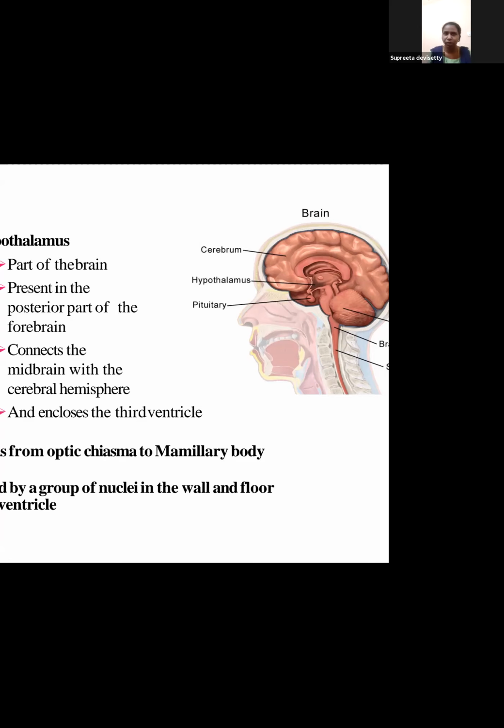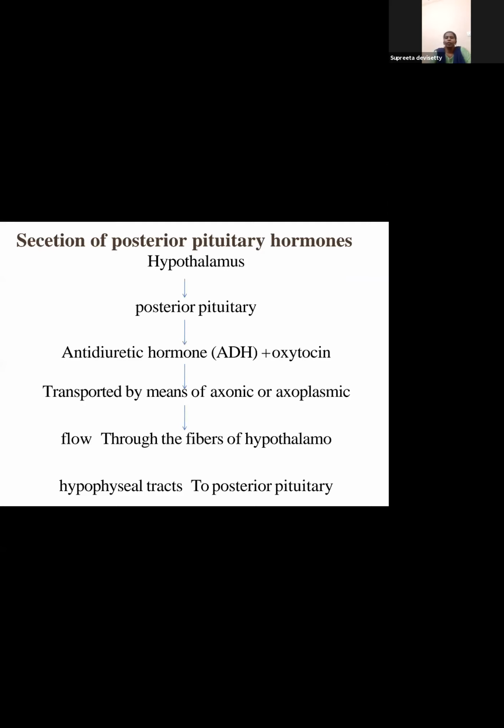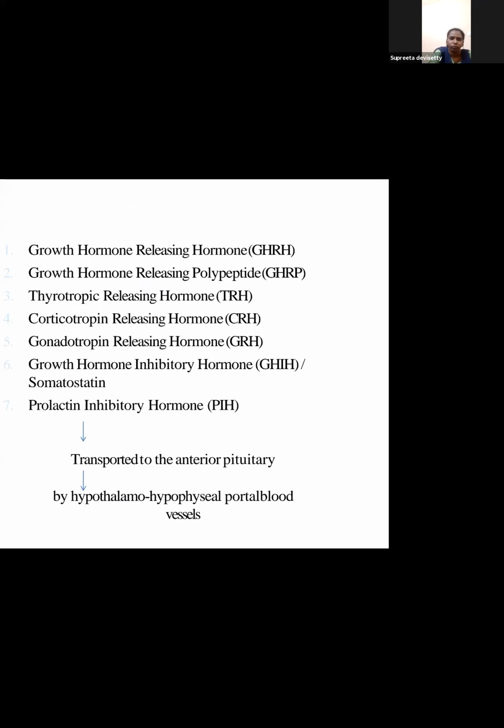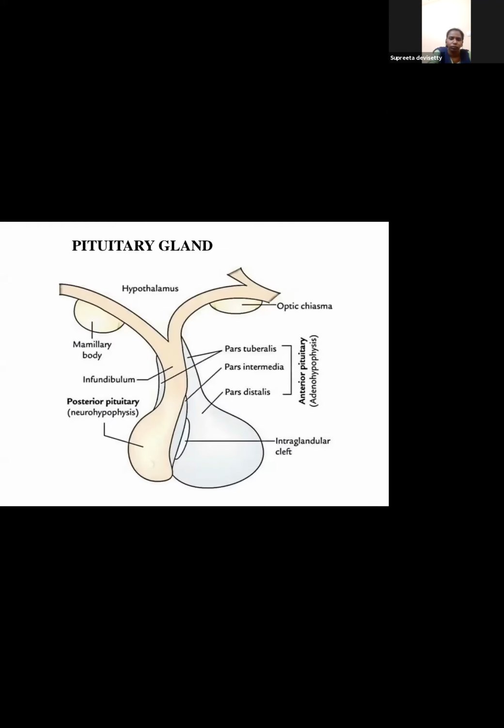This hypothalamus organ has control over all the rest of the organs present in the body, or 80% of the organs are under the control of hypothalamus. We will see how. Now, secretion of posterior pituitary hormones. We have to see the hormones which the pituitary gland will secrete. We'll study pituitary and hypothalamus side by side simultaneously.